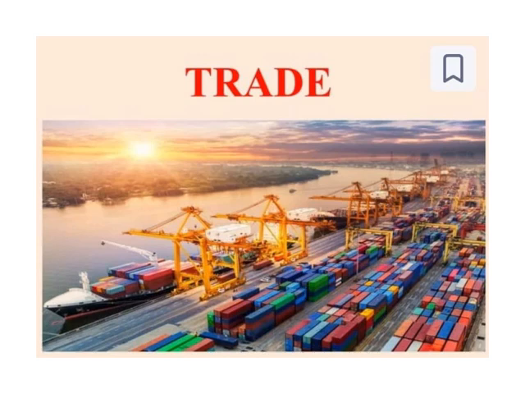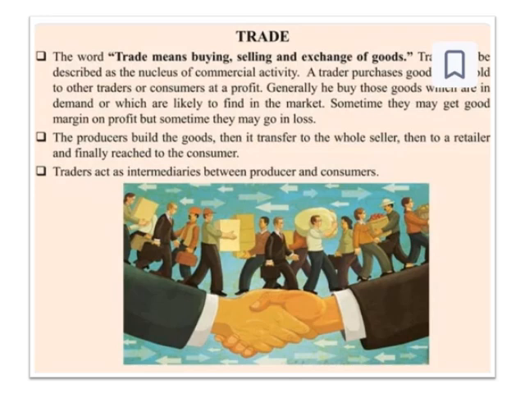What are the different types of trade? What exactly is trade? So we will learn in detail. Trade simply means buying and selling and exchange of goods. Basically, when a trader purchases goods and sells them to other traders or consumers at a profit, generally we buy those goods which are in demand or which are likely to find a market. Sometimes they may get a good margin of profit, but sometimes they may go into loss.